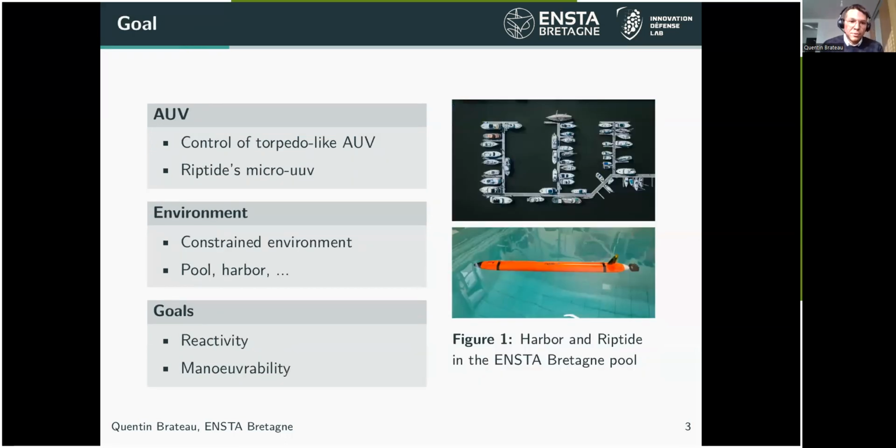The goal of my PhD is the control of a torpedo-like AUV, like you can see in figure 1, which is the Riptide micro UUV. The goal is to control this kind of robot in a constrained environment, such as a pool or a harbor. The control laws have to give maximal reactivity and maneuverability for such a robot in this constrained environment.